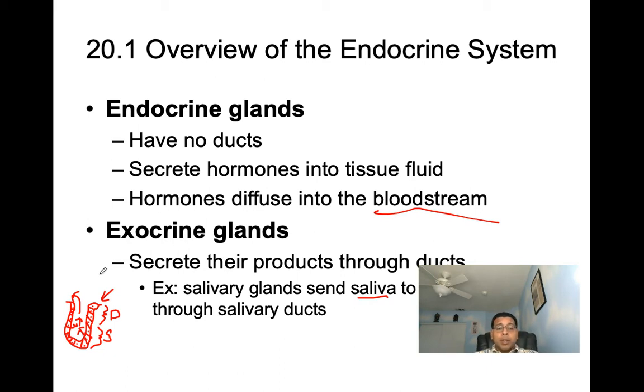For distribution. And then exocrine glands, they're going to secrete their products through ducts onto a surface or into a cavity. So one example we can see are salivary glands. And they'll secrete saliva into the salivary ducts, and then from there, the saliva is going to make its way into the cavity, the mouth.